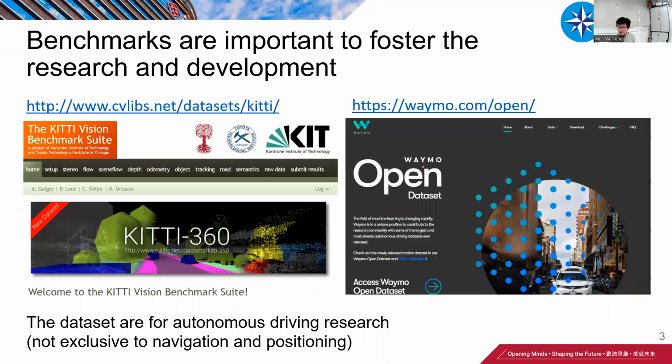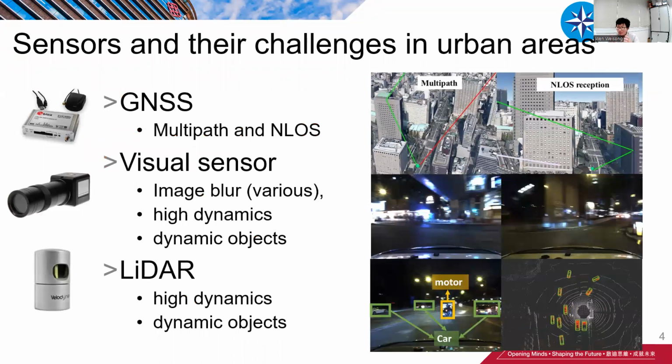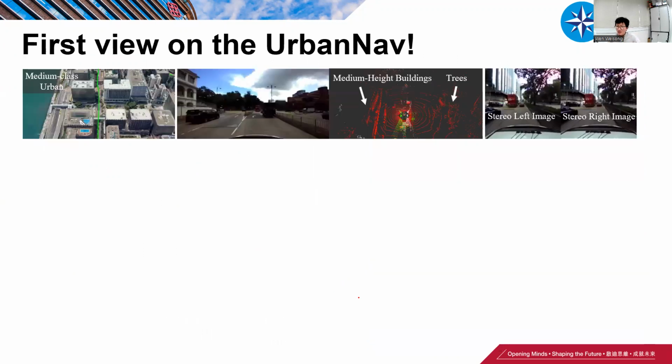In our research community, we already have some very famous datasets, for example, the KITTI dataset and the Waymo dataset. So why do we still open source a new dataset? The reason is that the existing datasets cannot really represent the challenges of the sensors. For example, GPS, visual, and LiDAR can each have different impacting factors. In urban scenarios, reflection affects GPS, and motion blur and dynamic objects can also affect the LiDAR downstream. That's why we open source this dataset from urban scenarios of the Asian area in Hong Kong.